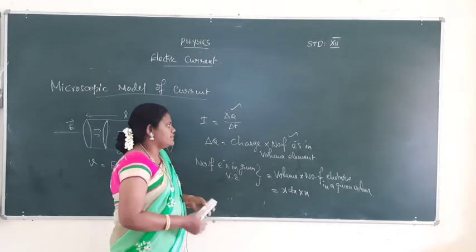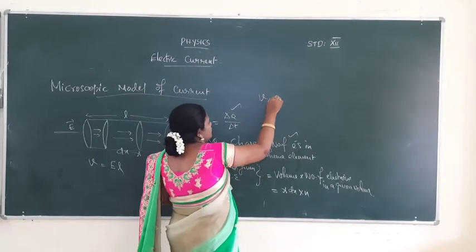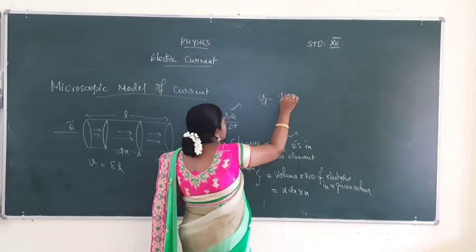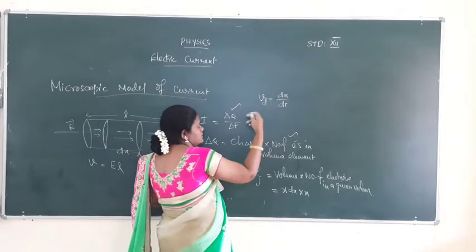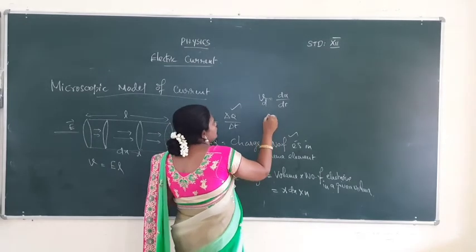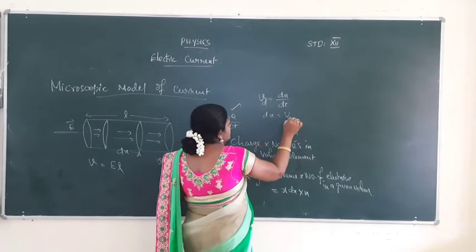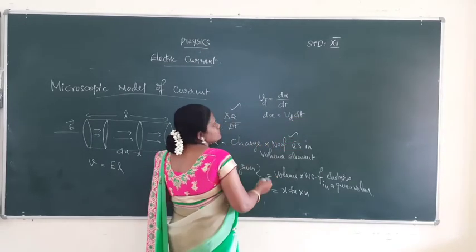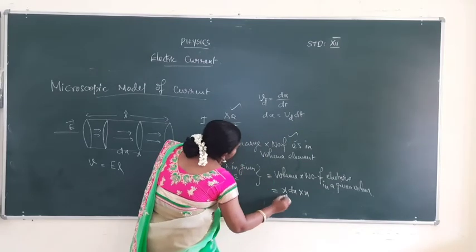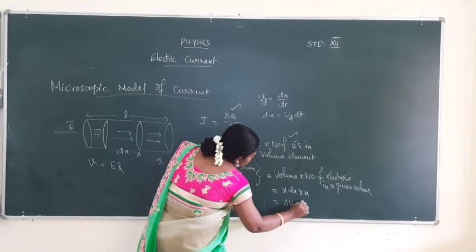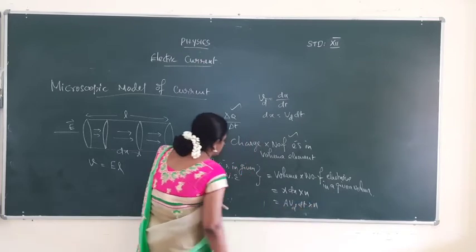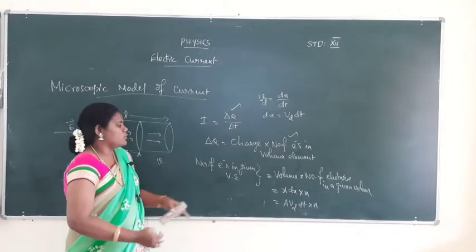Now we substitute the dx value. Drift velocity Vd is equal to dx by dt, so velocity is equal to change in distance by time. So dx is equal to Vd into dt. Substituting in A dx, we get A into Vd into dt into n. That is called the number of electrons in the given volume element.